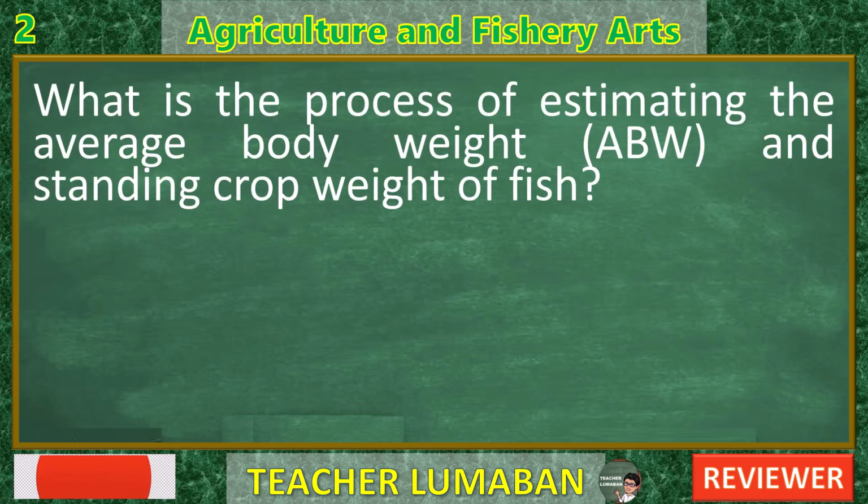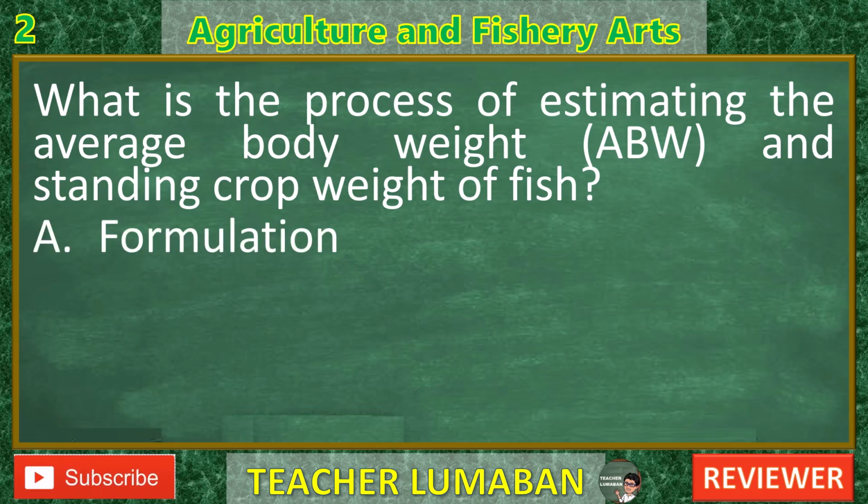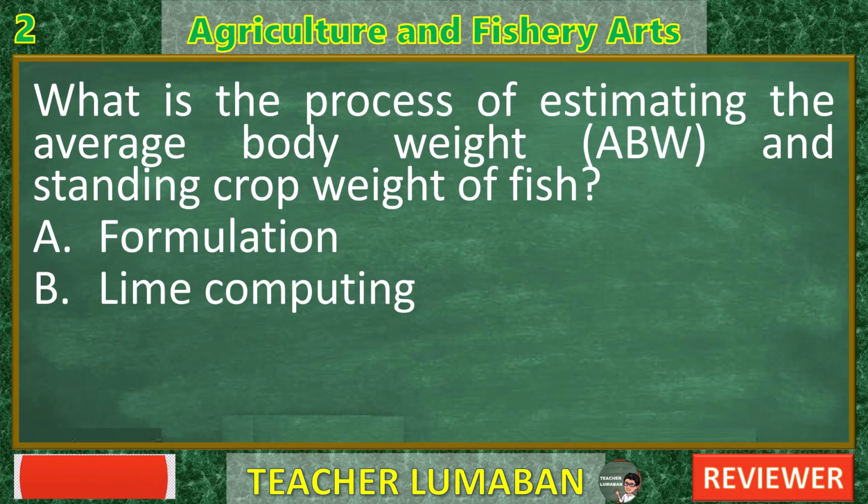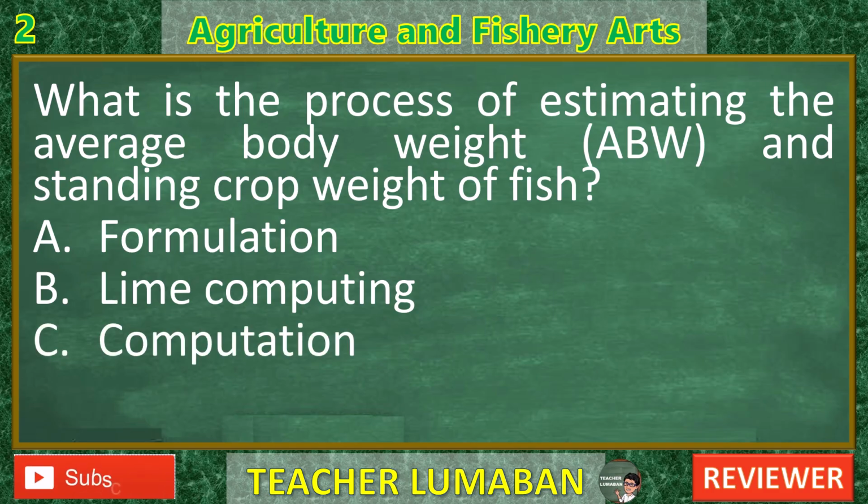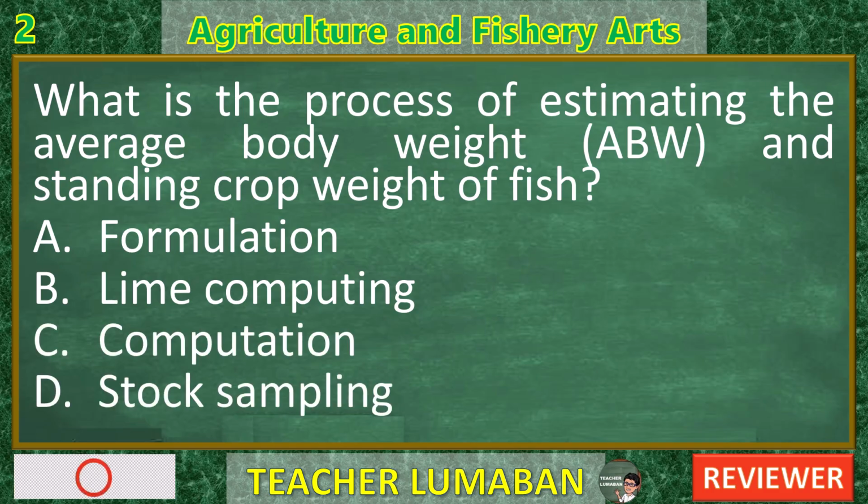What is the process of estimating the average body weight, ABW, and standing crop weight of fish? A. Formulation. B. Lime computing. C. Computation. D. Stock sampling. In the next 5 seconds, select the best response from the available options.